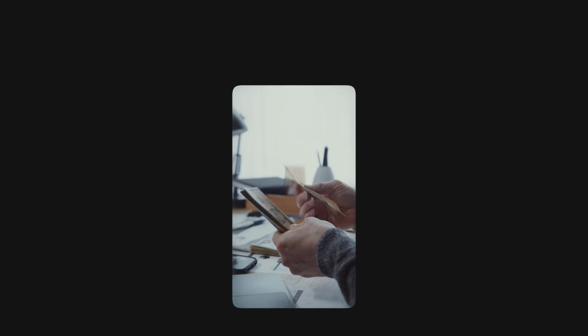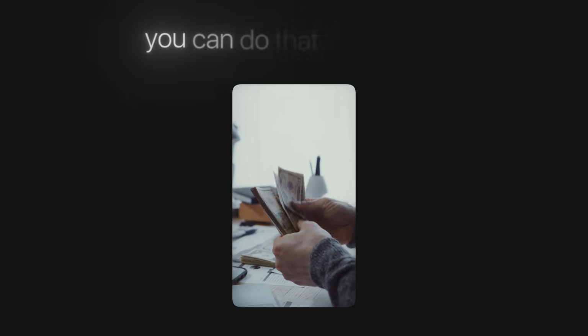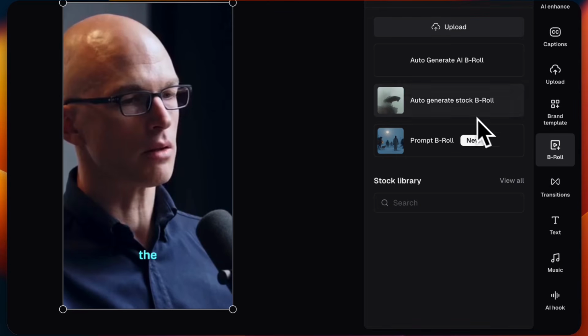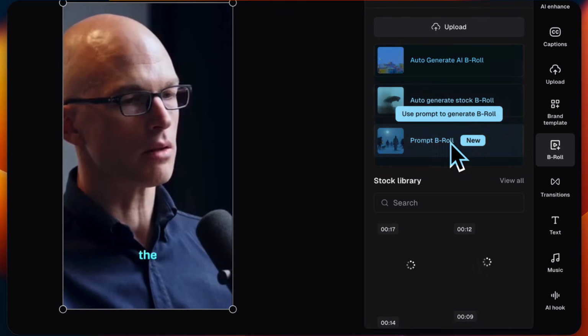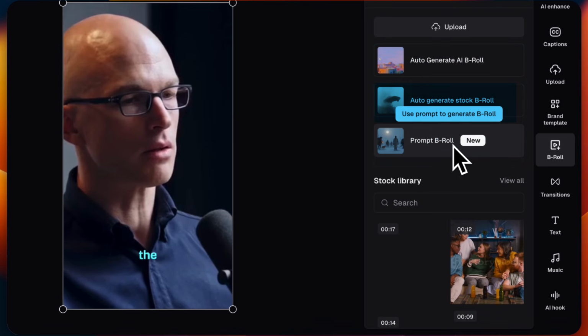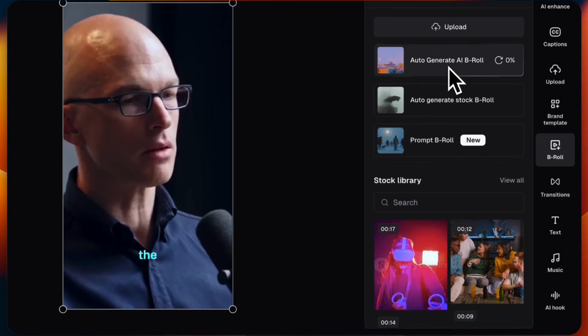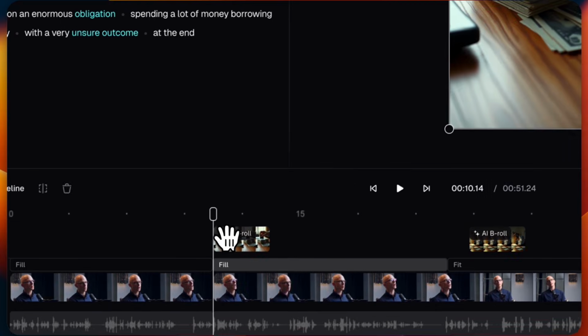Now, if you want to add B-roll in between a talking head video, you can do that in Opus AI with just one click. Simply go to the B-roll section. Here you'll see 3 options: auto-generate AI B-roll, auto-generate stock B-roll, and prompt B-roll. For this example, I'll try auto-generate AI B-roll, and boom, in just one click, the B-roll is added automatically.